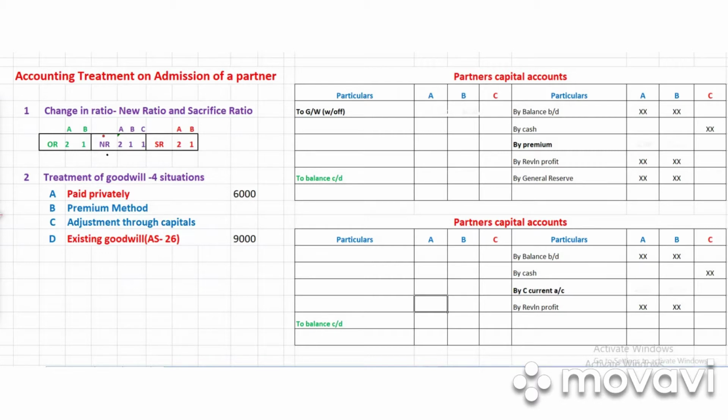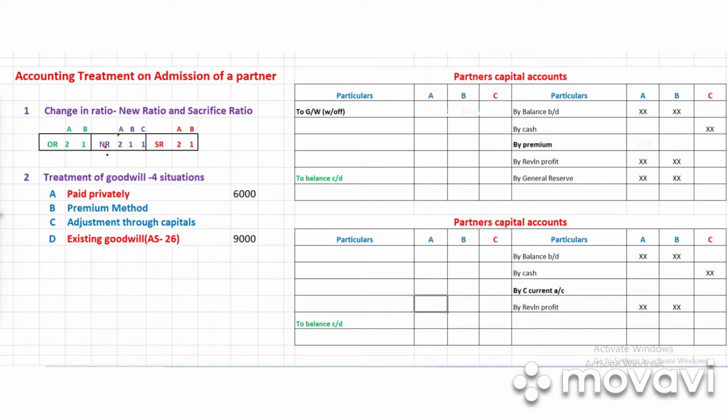In the previous video, we were discussing the accounting treatment on admission of a partner. Under that topic, we discussed the first important change, that is changes in ratio.